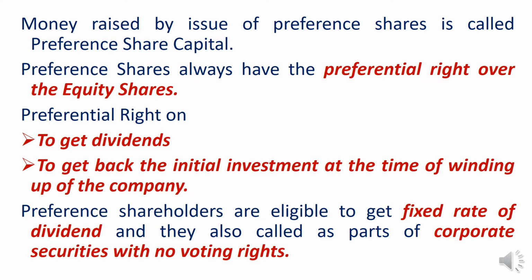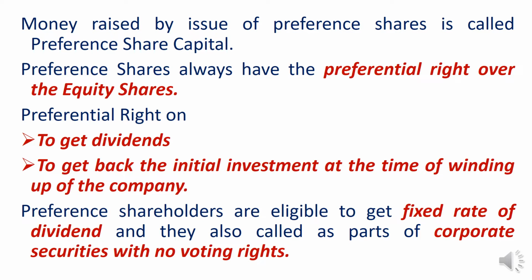Why do we call them preference shares? Because these shares have a preferential right over the equity shares. There are two types of preferential right they will get: in the form of getting the dividends, and in the form of getting the initial amount while winding up or liquidation of the company takes place. Before payment of dividend to equity shareholders, the dividend is first paid to preference shareholders. Besides, while making the payment on liquidation, the preference shareholders will be paid first prior to equity shareholders. So this kind of preferential right exists for preference shareholders.